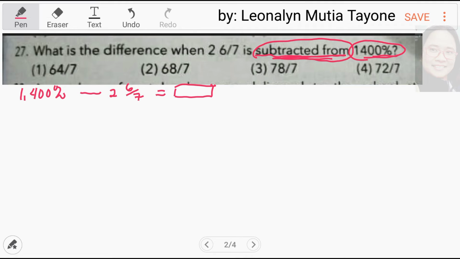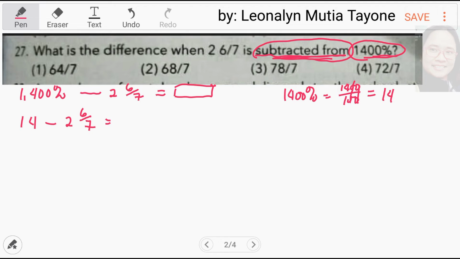Itong 1,400%, i-convert natin. Ang 1,400% means 1,400 per 100. I-cancel mo yung dalawang 0. So, that is 14. Itong 14 na to, whole number siya, minus 2 and 6 over 7 equals.